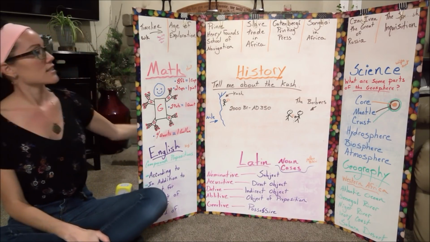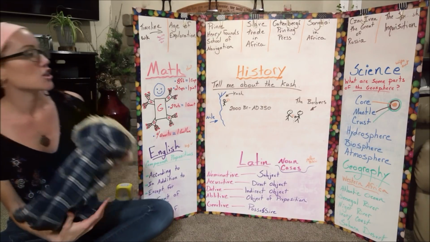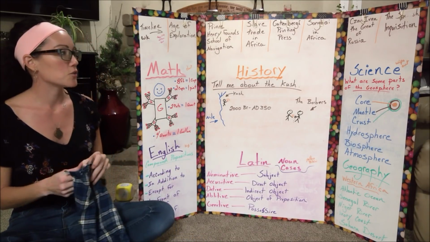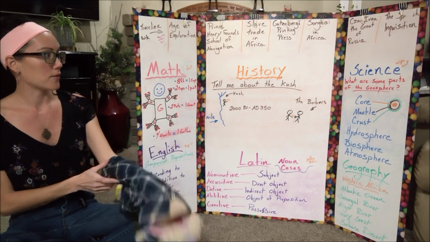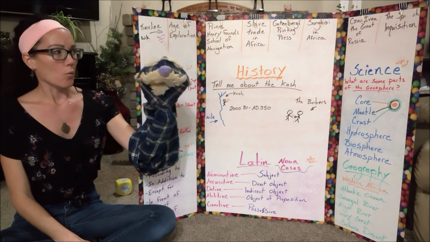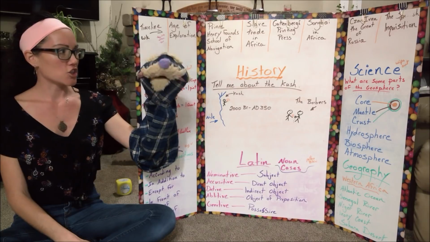And science, what are some parts of the geosphere? This is put to the tune of Wipe Out, and we will use Bob for this one. What are some parts of the geosphere?